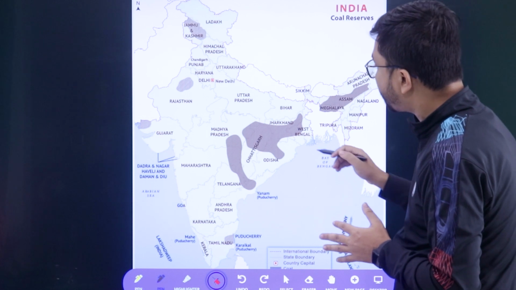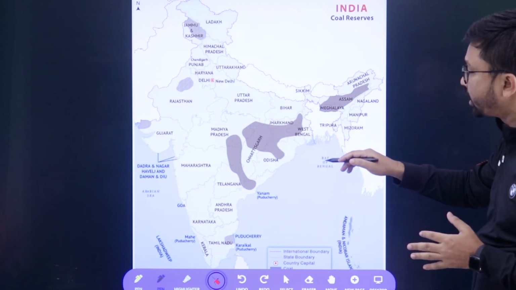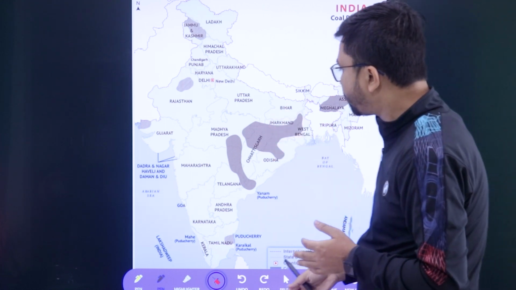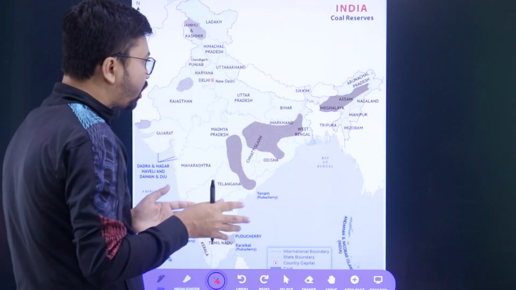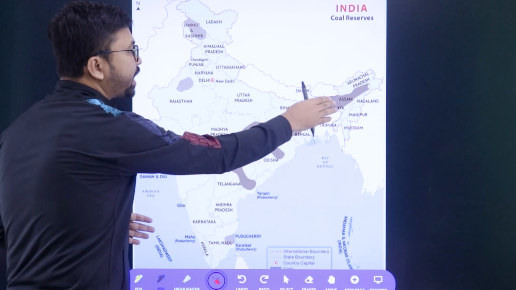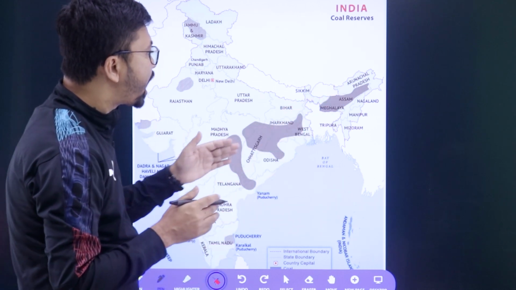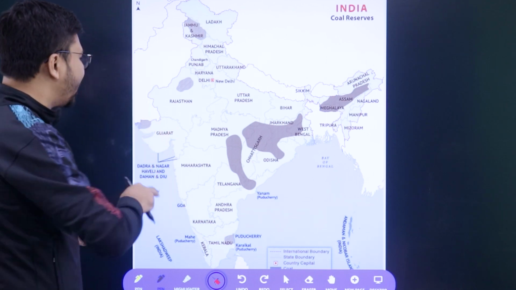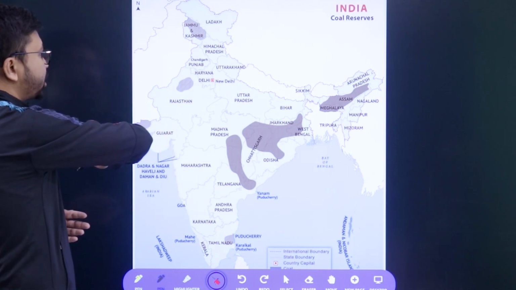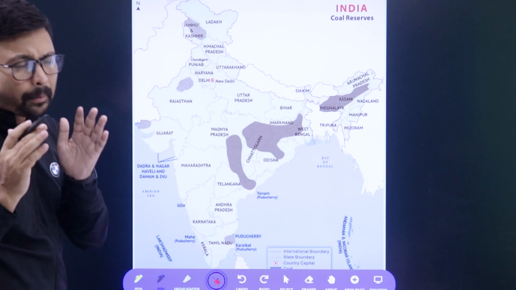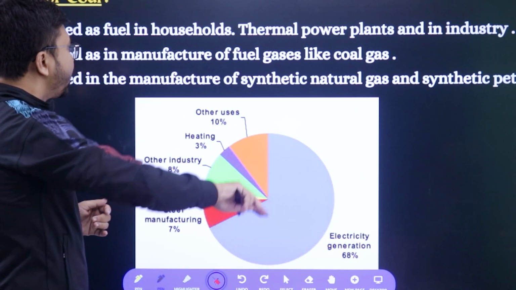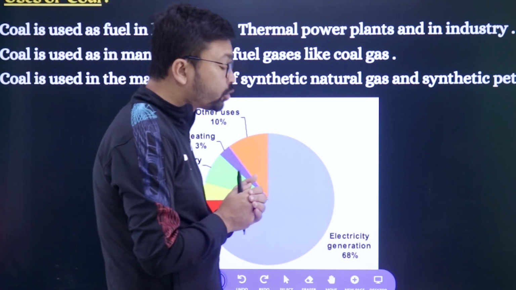Maximum coal we are using commercially is in the Jharkhand areas. The Jharia coalfield is one of the important ones, as well as Madhya Pradesh and Telangana, those parts also we are getting coal. And in this area's coal, Meghalaya, Assam, those areas' coal is not so good in quality, right? Those are tertiary age coal, which we are using mainly for cooking and domestic purposes, right? Next we will discuss the uses of coal.